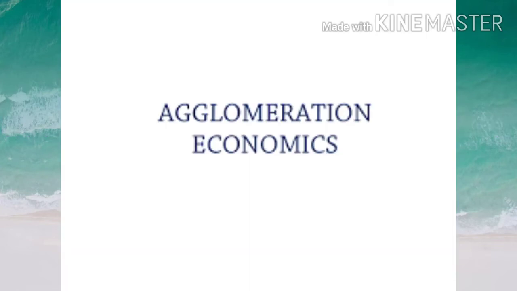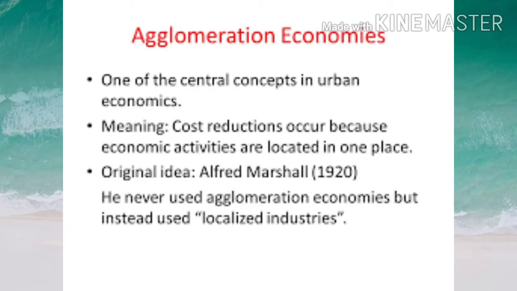So what happens is that if an area is providing all these facilities, that means all the factors of industrial location together, then many industries tend to come together to make use of the advantages offered by that urbanized area. And we call that process agglomeration economies. So an agglomeration economy means many industries come together in a particular urbanized area to make use of its advantages properly. It is known as agglomeration economy.